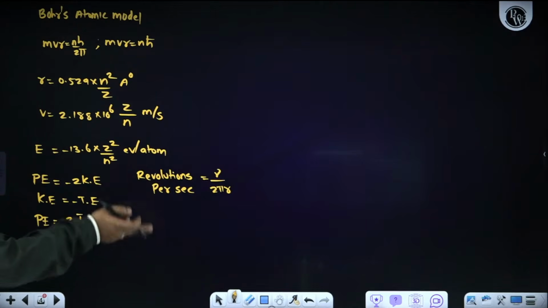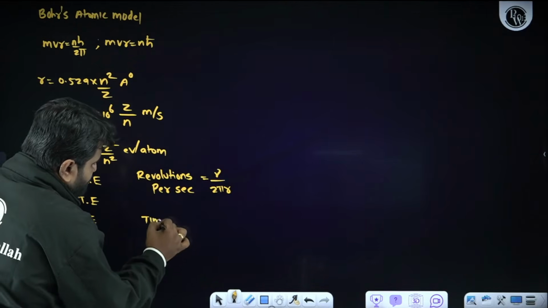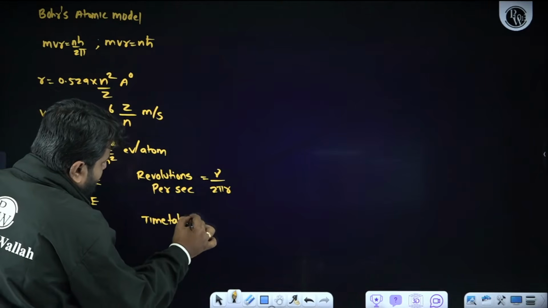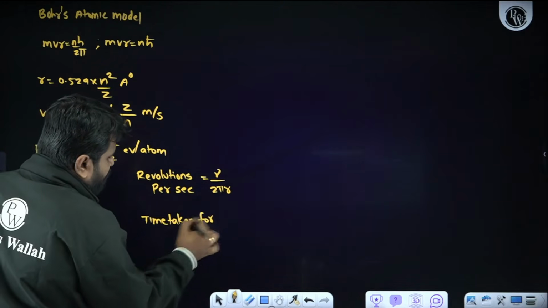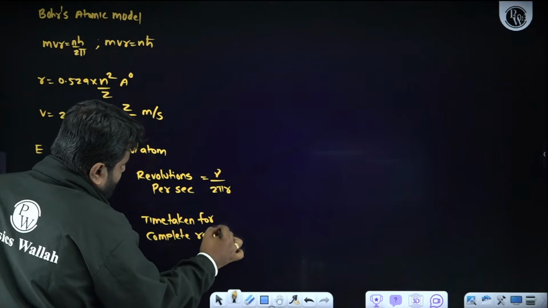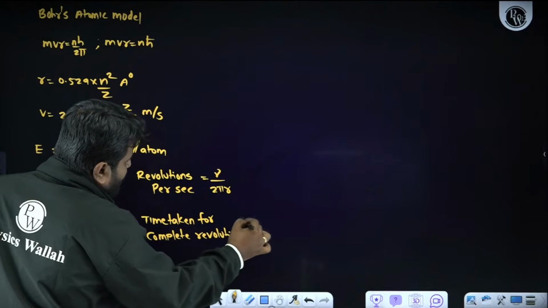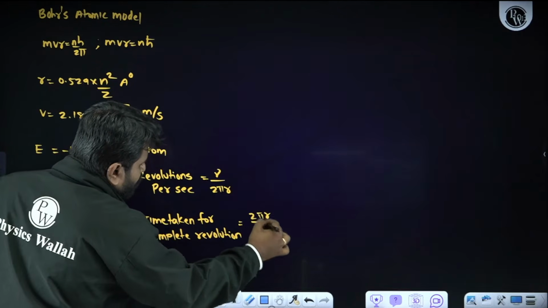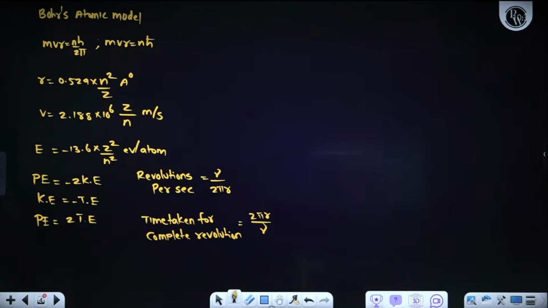If suppose the time taken for a complete revolution, the reciprocal of this, that will be 2 pi r upon nu. Time taken for a complete revolution is 2 pi r upon nu. Now, energy difference between two energy levels. How can we tell? Energy difference between two energy levels. Very simple. Remember one thing, this is very, very important.